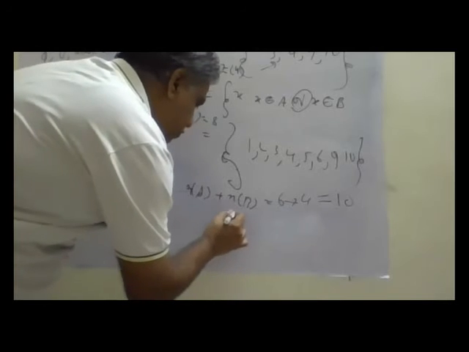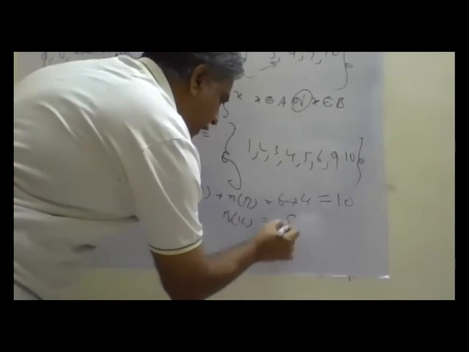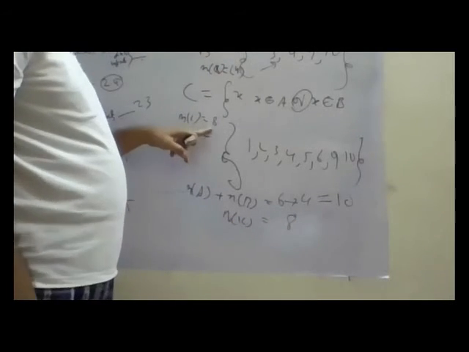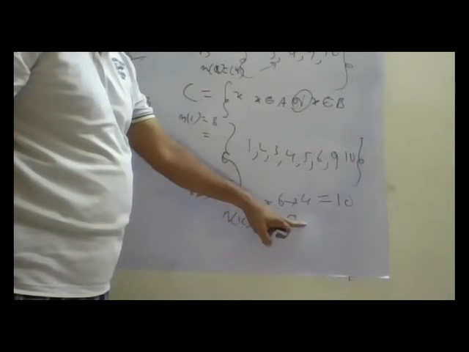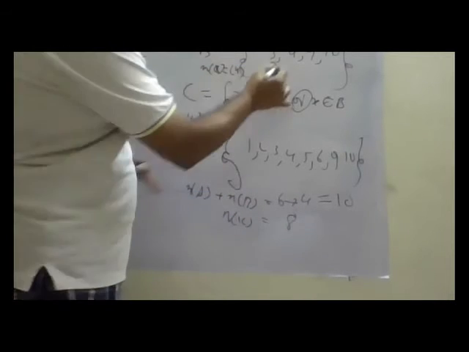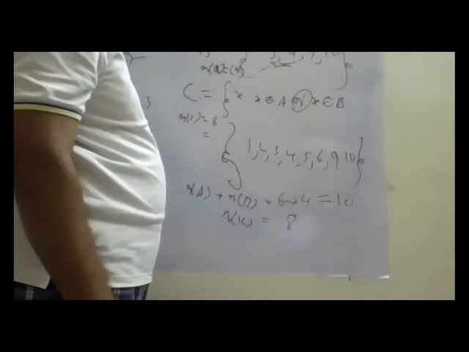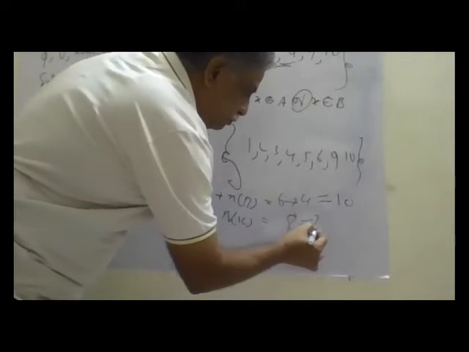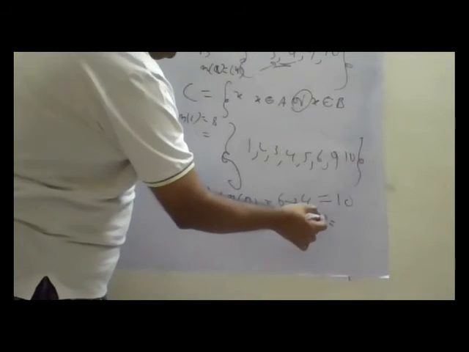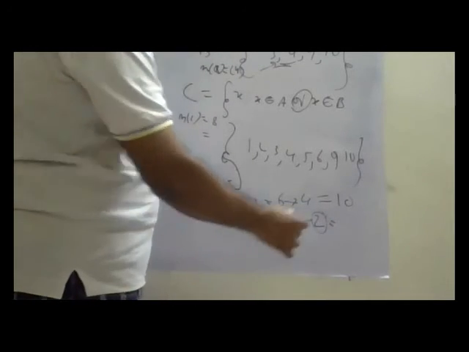But n(C) is equal to 8. So 2 reduce. Why 2 reduce? Because 3, 4 is common. 3, 4 here and 3, 4 here is common. So we subtract the common items. Common numbers we have reduced, then it becomes 8.